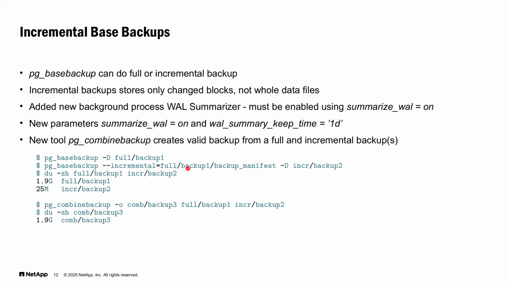And if we want incremental backup, we must specify some existing previous backup as a reference point. This can be either full backup or previous incremental backup. So that way we can have even a line of incremental backups. And there is a new tool, pg_combinebackup, which we can use to create a new full backup from an existing older full backup and additional incremental backups.